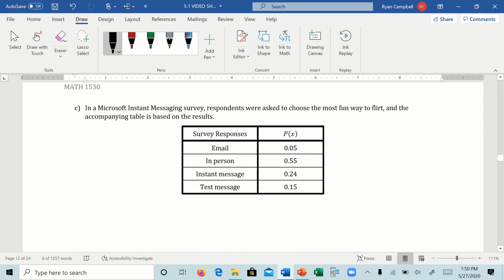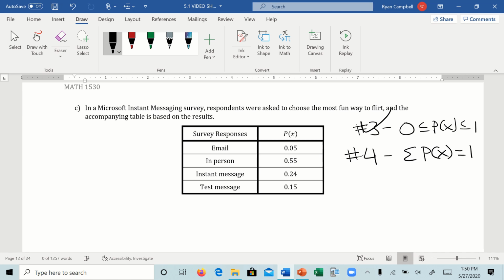Part C. In a Microsoft Instant Messaging survey, respondents were asked to choose the most fun way to flirt, and the accompanying data is the results. Surveys, probability. Remember, there's only 2 rules to determine if it's a probability model. Rule 3 says that the probabilities are all between 0 and 1. Is that true? Yeah, we see all these probabilities are between 0 and 1. Perfect. Let's look at rule 4. Rule 4 says the sum of all the probabilities equals 1. Is that true? If we add all these up, what we get is 0.99.